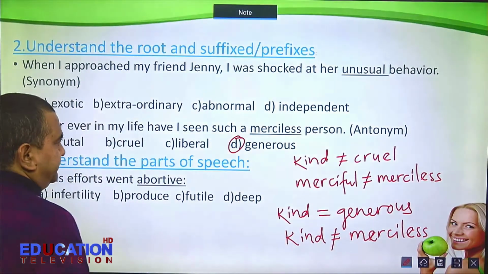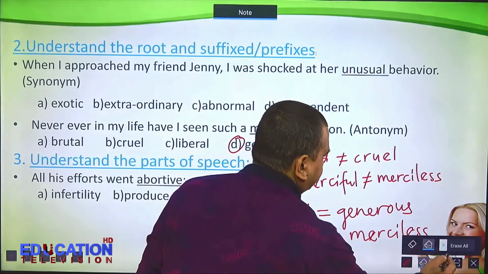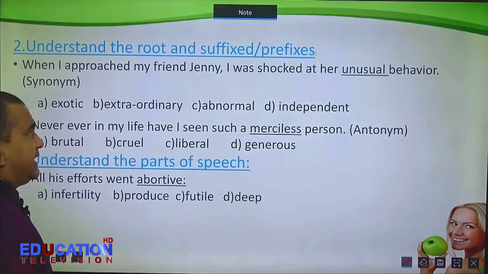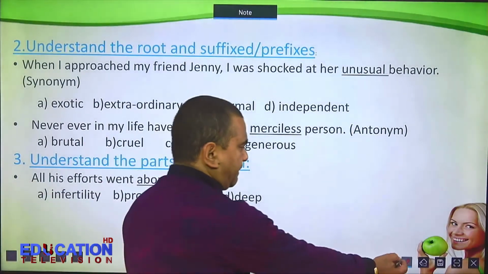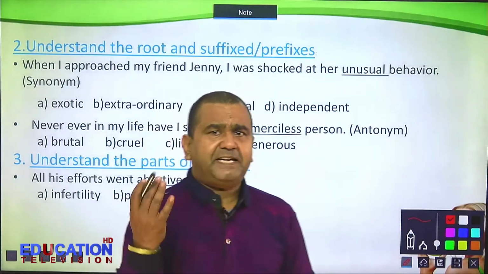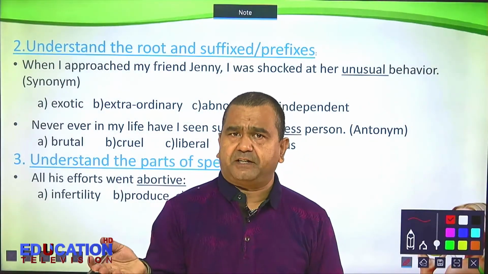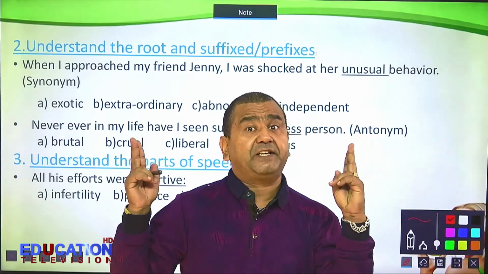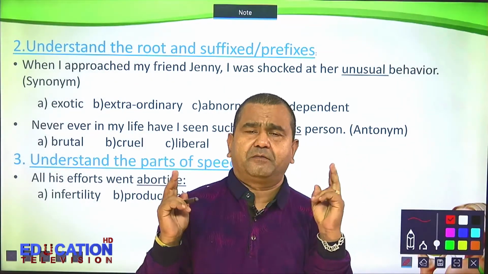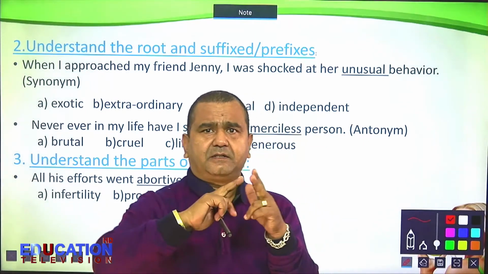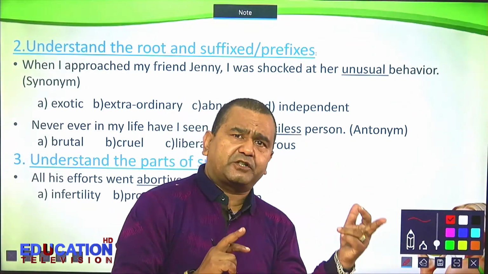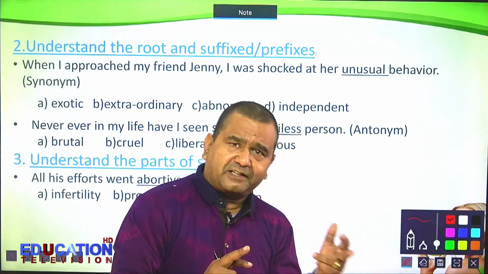Now, another thing to understand is parts of speech. Remember, be it synonyms or antonyms, the given words must be in the same part of speech. My point is, adjective synonyms or antonyms must be adjectives.